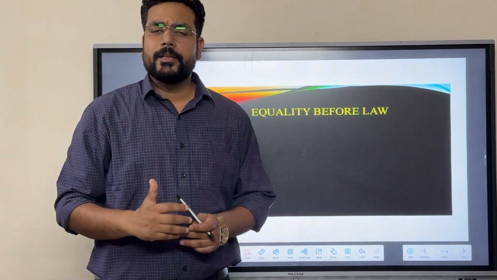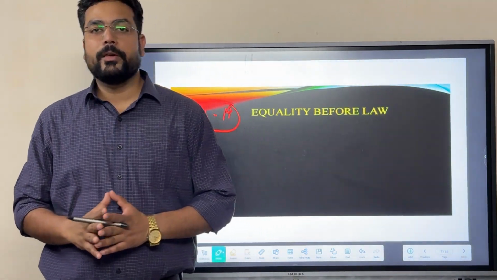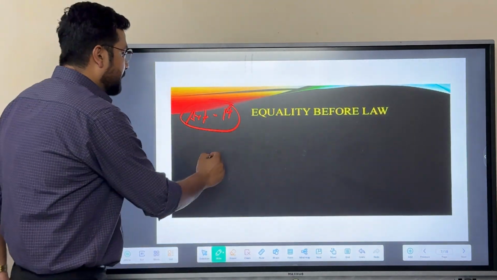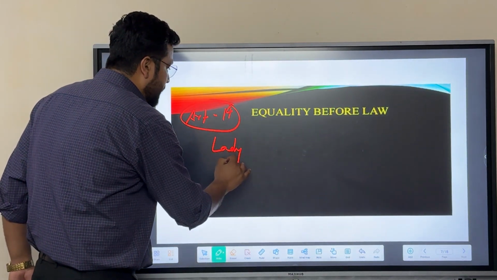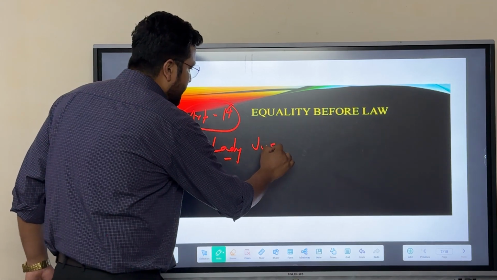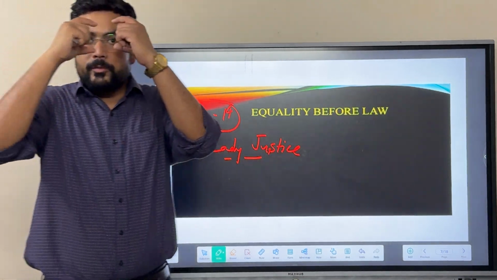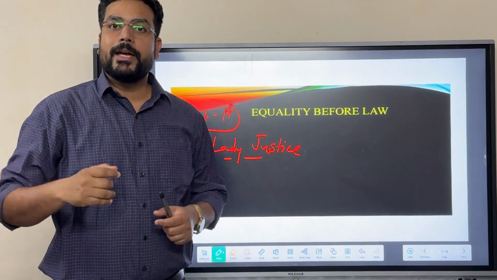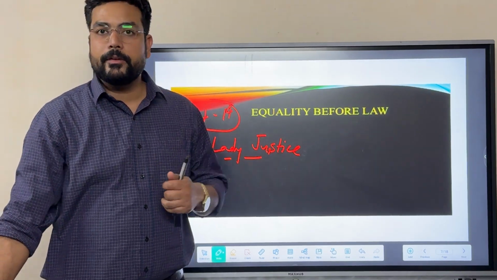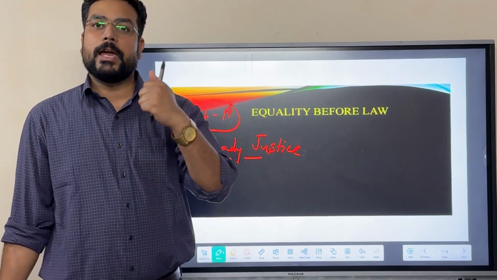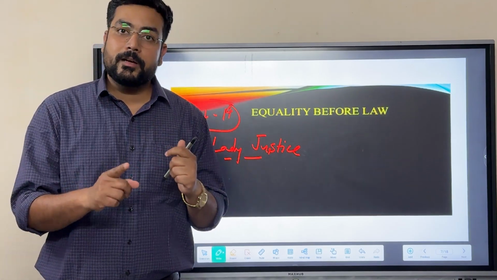We will try to understand this part with the help of an example. Let's assume you must have seen the Lady Justice. Recently, the statue of Lady Justice has been changed. Initially, the Lady Justice was blindfolded, and along with that, there was a sword in the hand of the Lady Justice, and in the other hand, a scale. What does that mean?